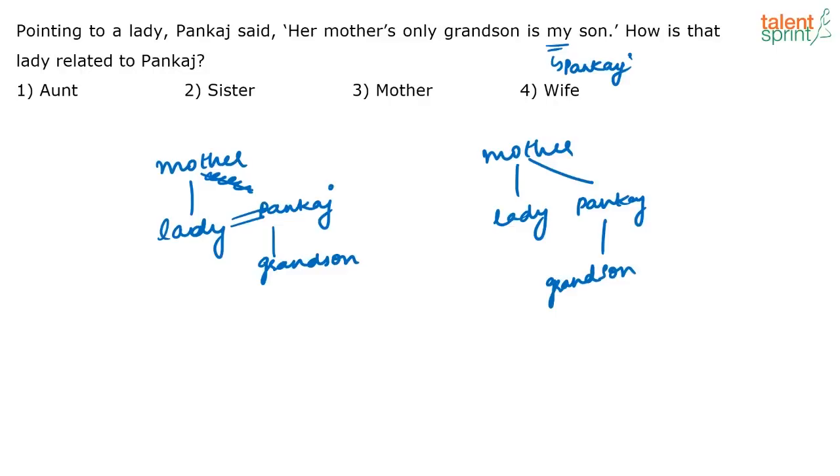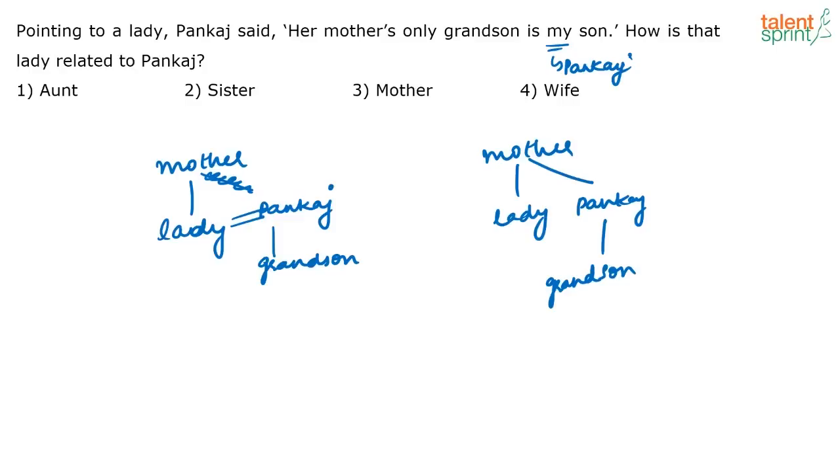How can you say for sure? It can be both. My son is Pankaj's son, and the lady's mother means the lady is the sister of Pankaj. No, there is no other possibility. Either it is wife or sister.